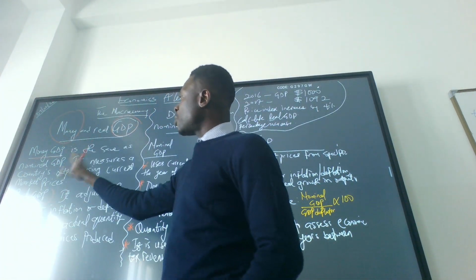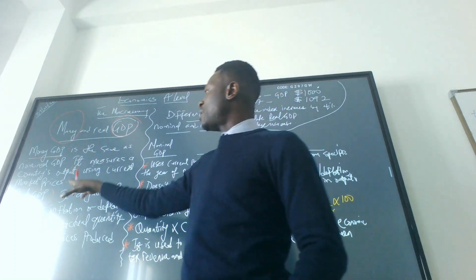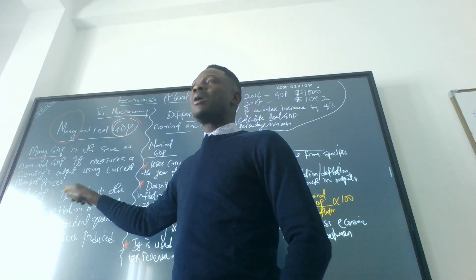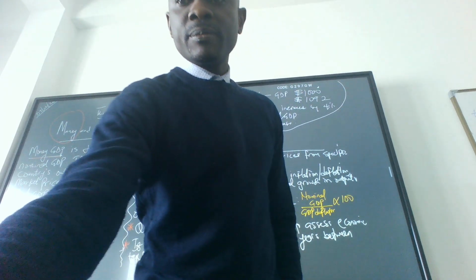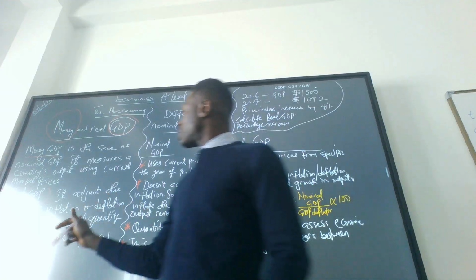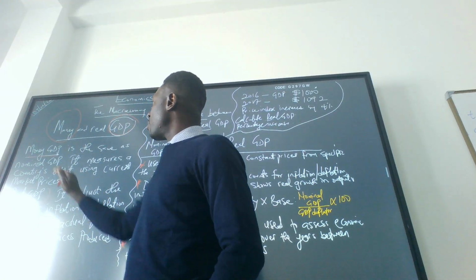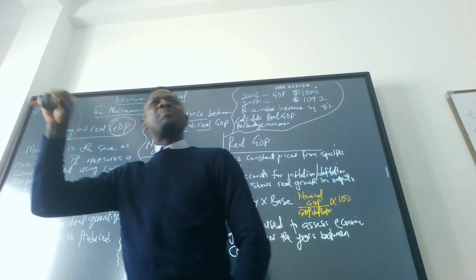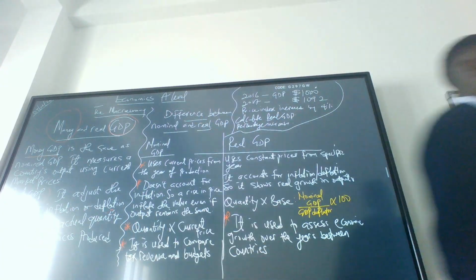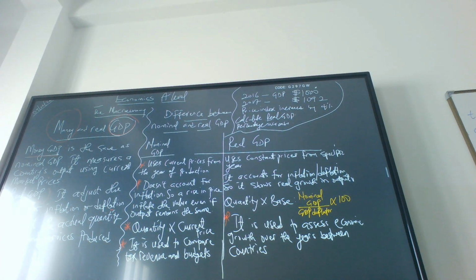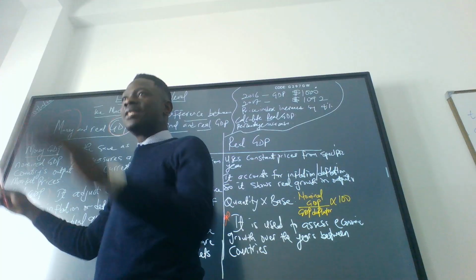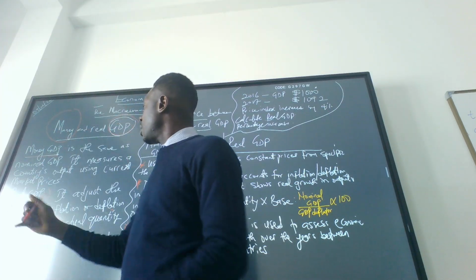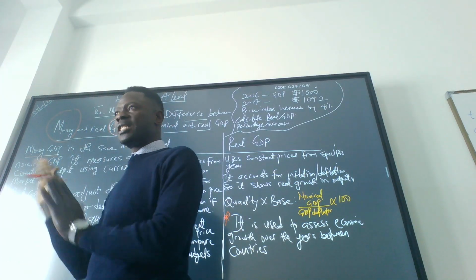So the difference between money GDP or nominal GDP and the real GDP is that for real GDP, it's not about the market price, rather it's about inflation or deflation. But for money GDP, which is nominal GDP, it's about the market price. Do you get the difference? Yes, I do. Okay. So for real GDP, it's inflation or deflation. That means it has been adjusted for inflation or deflation. For money GDP, it's about the market price. I think you understand the difference.